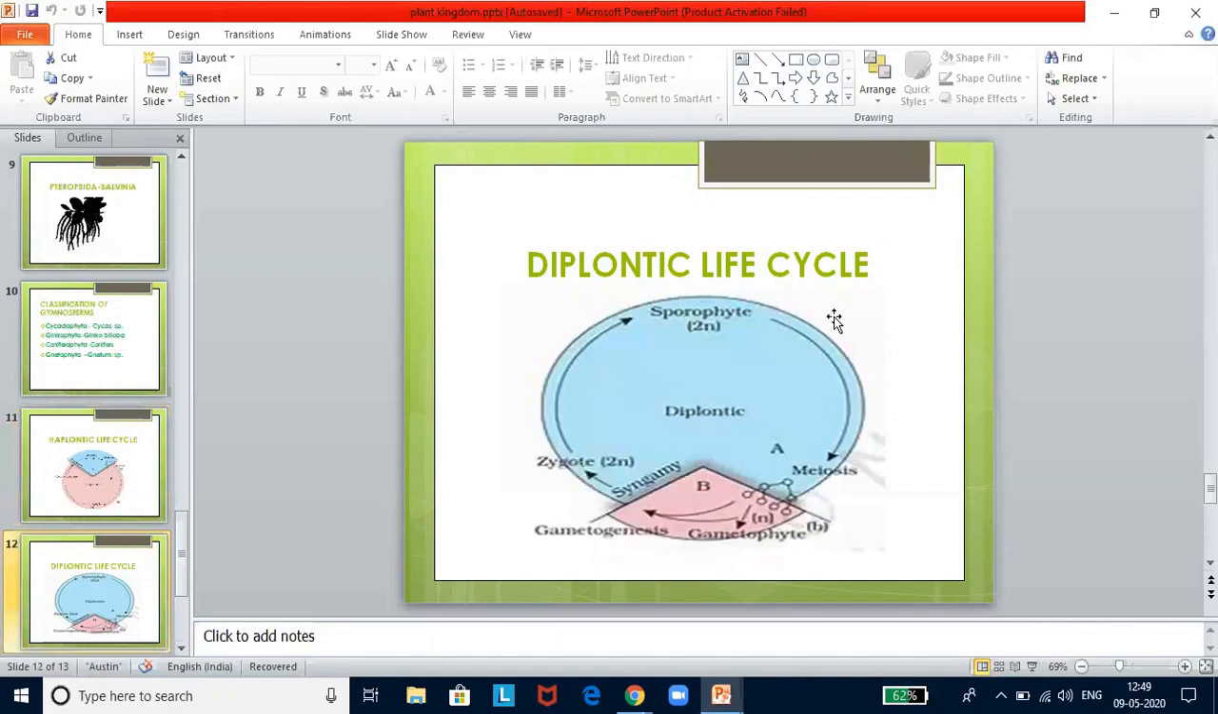Now, diplontic life cycle. So, as I said, the sporophyte, you just look at it. The pink color, what is shown is the gametophyte. It is very small. In the diplontic phase, the diploid sporophyte is dominant and it is independent. The gametophyte is represented by single to few cells. Example, this is seen in angiosperms and gymnosperms.